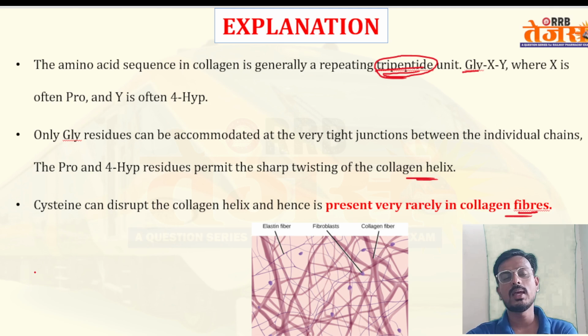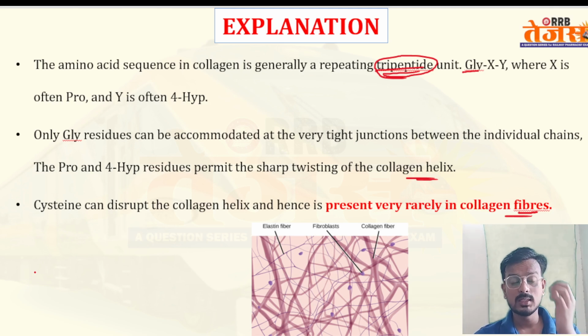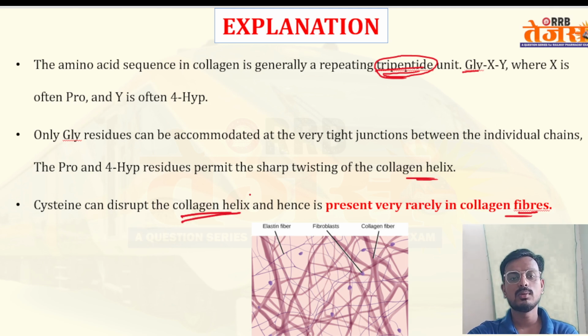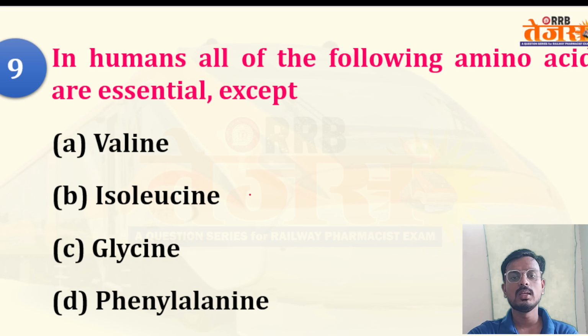The question can be asked in another way: why is the concentration of cysteine very low in collagen fiber? The answer is that cysteine can disrupt the collagen helix. So cysteine basically disrupts the collagen helix, and that's why it is present in very small amounts.